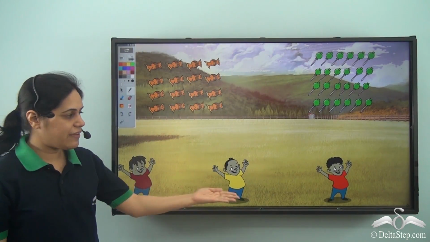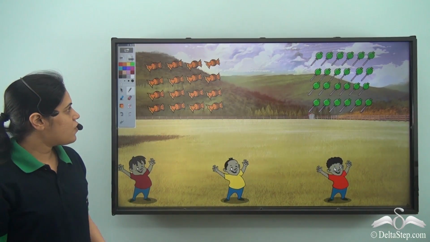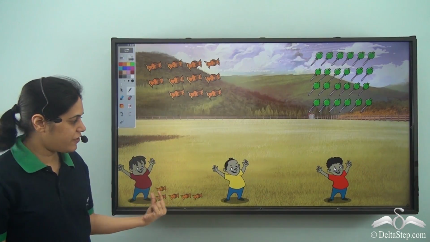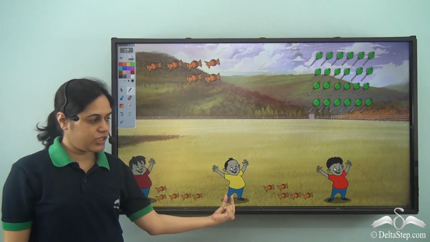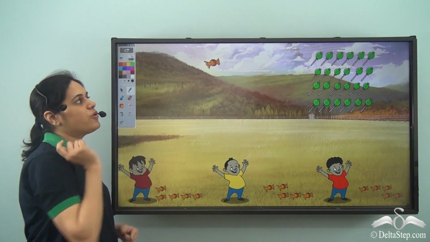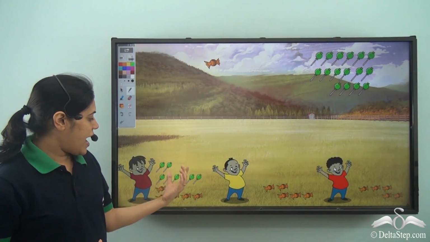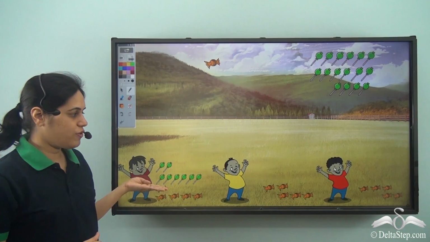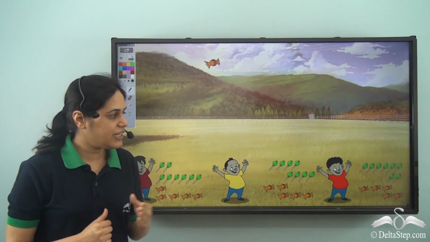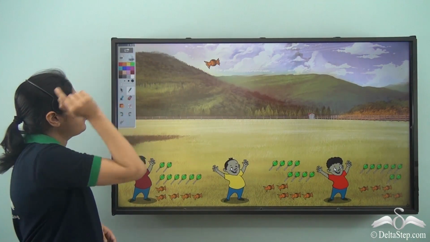Over here we have these 3 friends. Now these orange candies, 5 candies go to this friend, 5 candies go to this friend, and 5 candies go to the third friend, but I have one more candy left here. And 8 green candies to the first friend, 8 green to the second, and 8 green to the third friend.